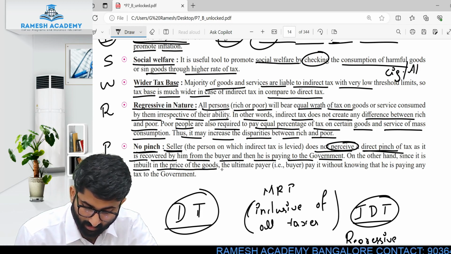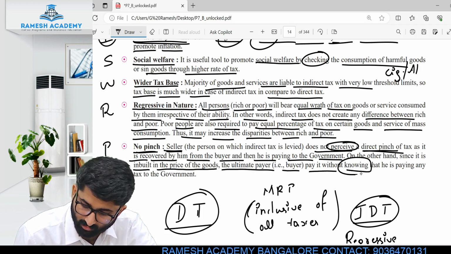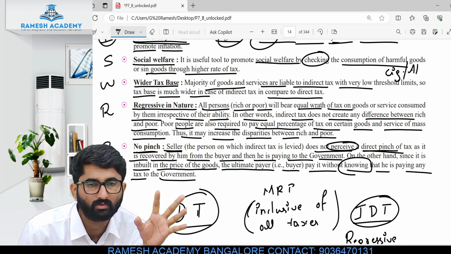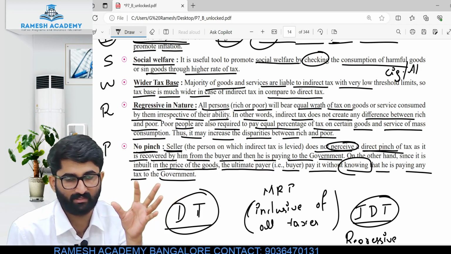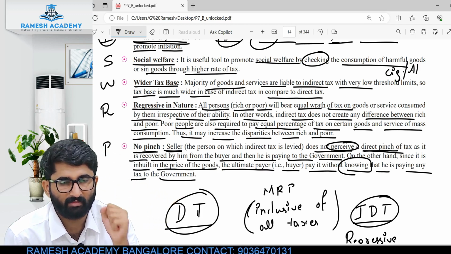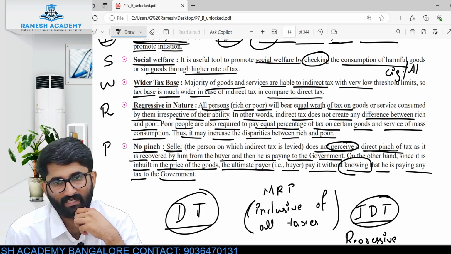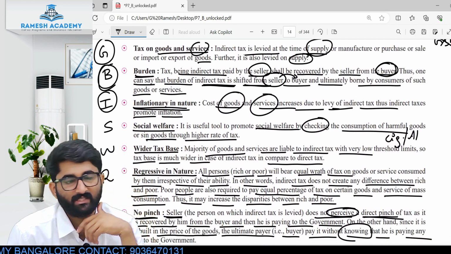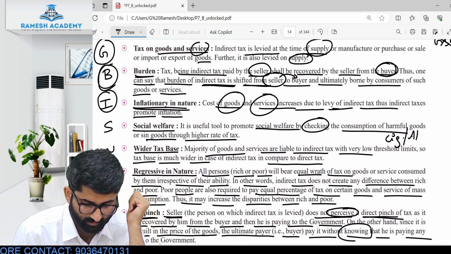So the ultimate payer, which is the buyer, pays it without knowing that he is paying any tax to the government. You will not get to know the pinch. You don't even feel that pinch. You don't feel the pain, but there is a pinch. So this is indirect tax. This is the power of indirect tax. So these are all the important features, which is GBI, SWRP.